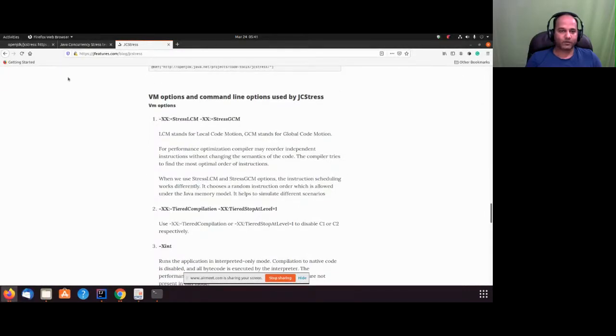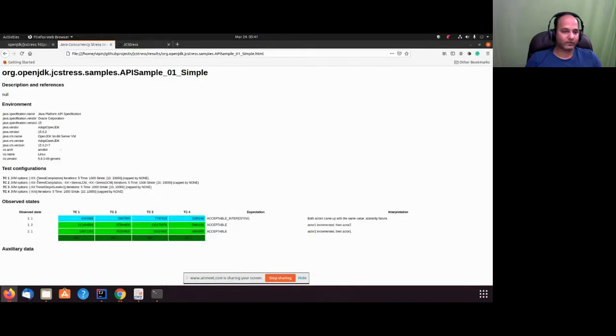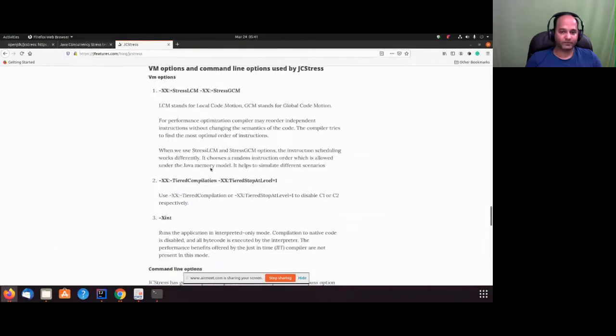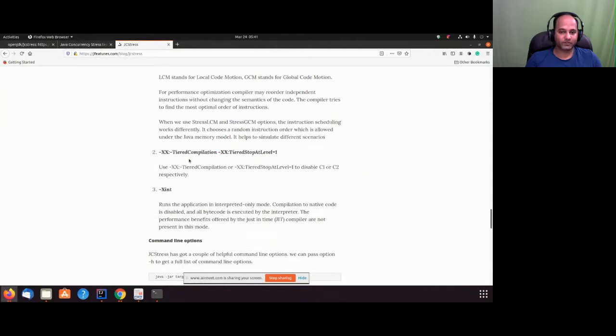The first VM option we saw on our test is tiered compilation. It says use this or this. These are two options. When we are using tiered compilation, that means we want to disable C1. And when we use the other one, tiered stop at level equals 1, we are trying to say disable C2.